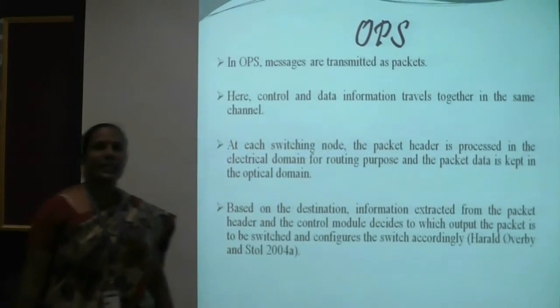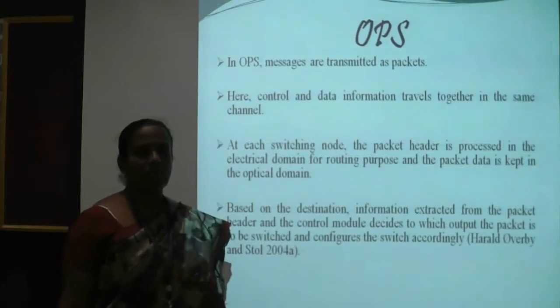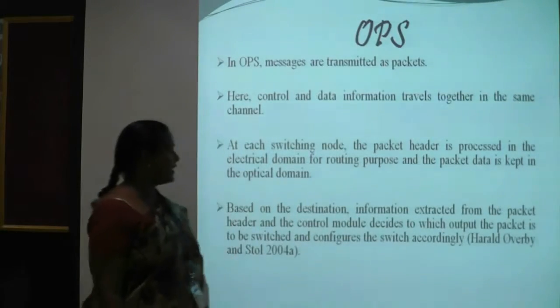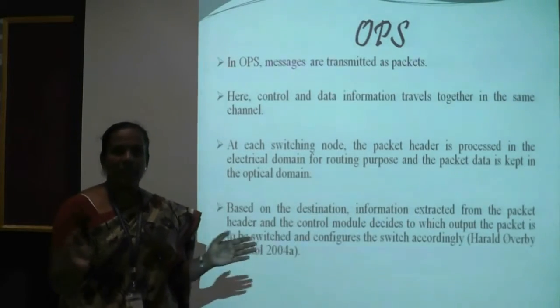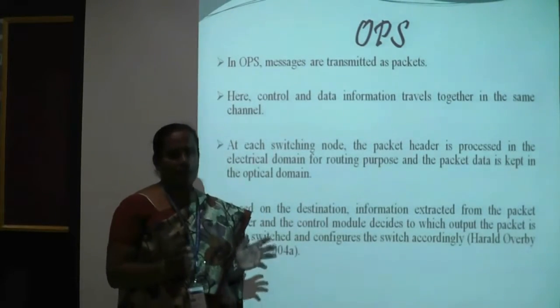The next one is optical packet switching. In the case of optical packet switching, there is no concept of splitting the payload and header.